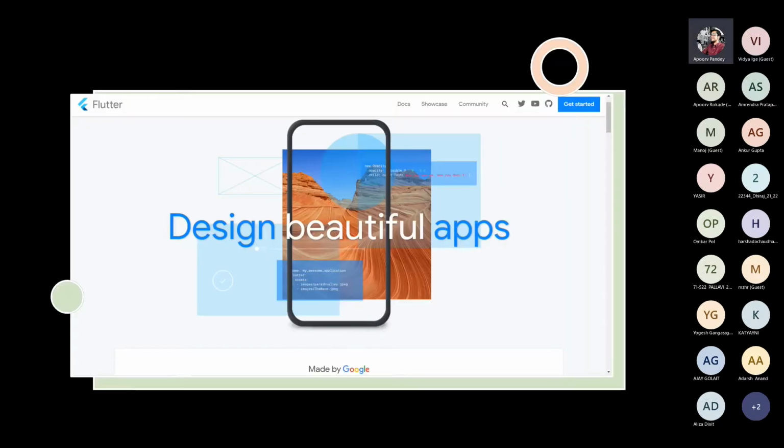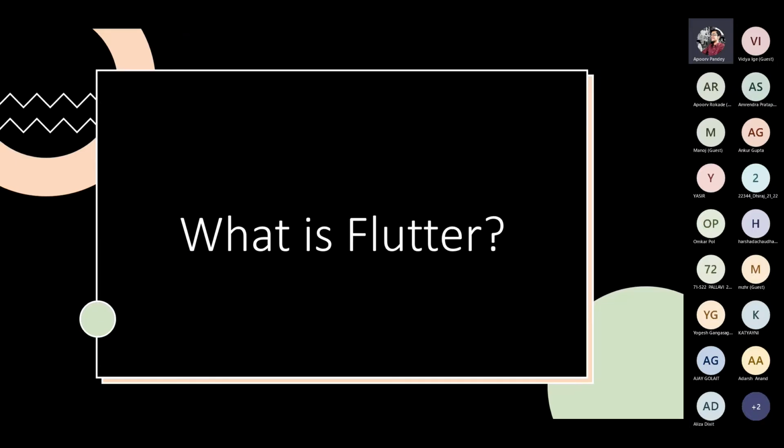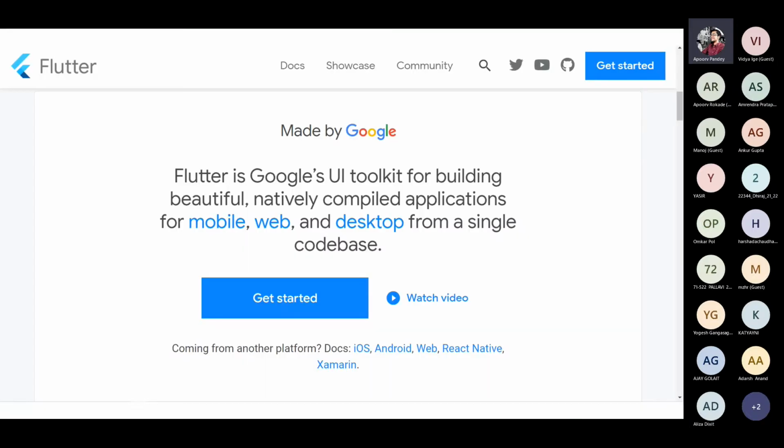So now moving on to the next thing. This is the intro slide that I have put in: Flutter, design beautiful apps, made by Google. What is Flutter actually? As their website defines it, Flutter is Google's UI toolkit for building beautiful, natively compiled applications for mobile, web, and desktop from a single code base. This is the official definition for Flutter by Google.